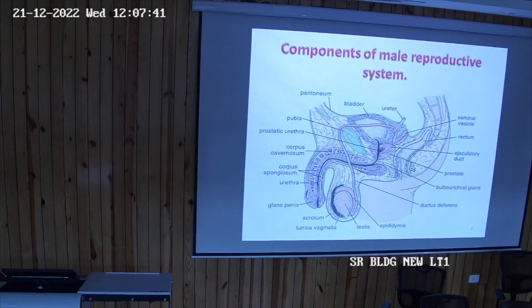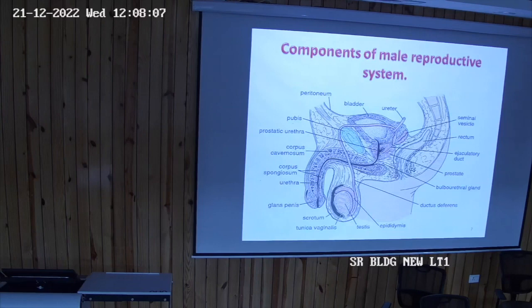So how many viscera are there in the sagittal section? There are only two viscera in males. Basically the two major viscera, the urinary bladder, and behind there is rectum and anal canal. This is the pubis bone which is lying in front. So we are going from anterior towards the posterior side. This is the sagittal section.